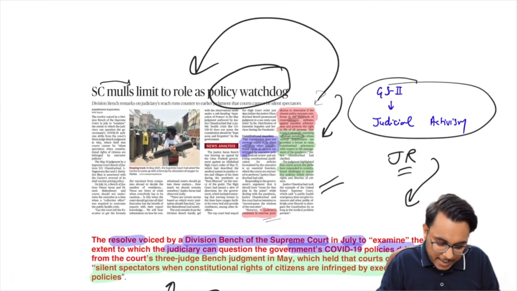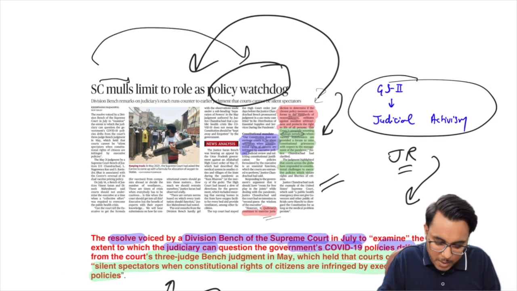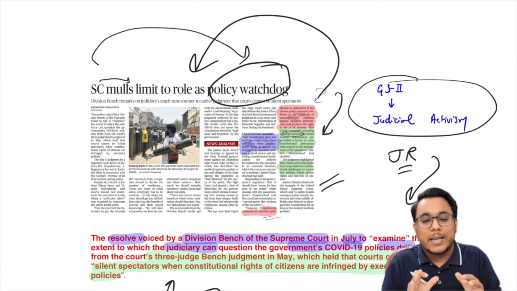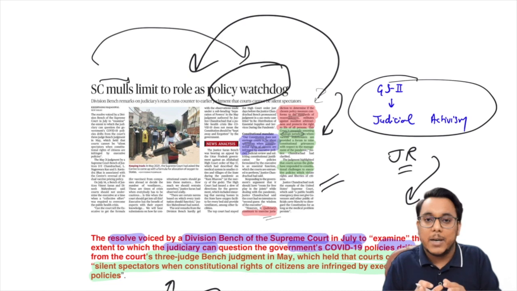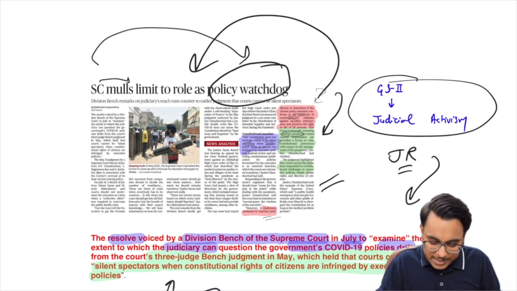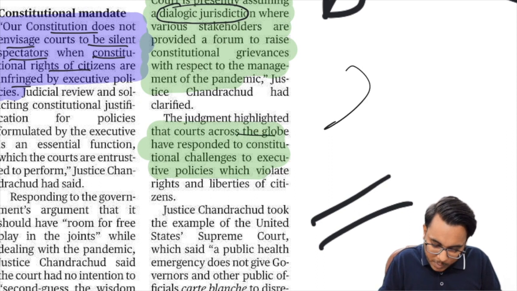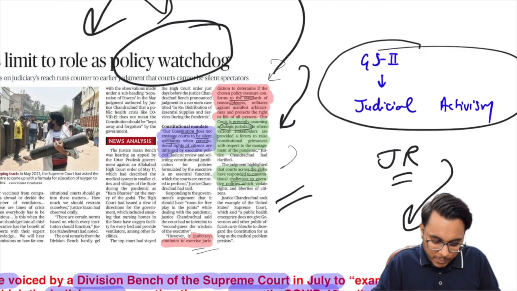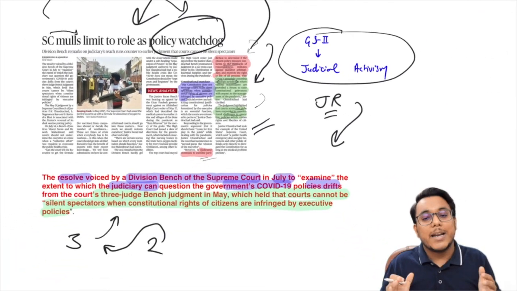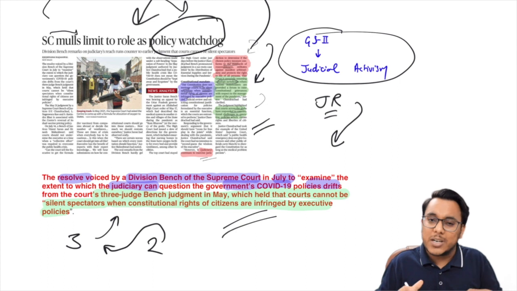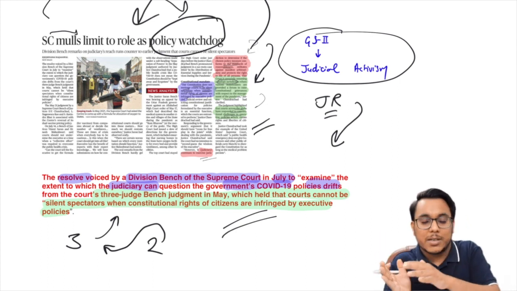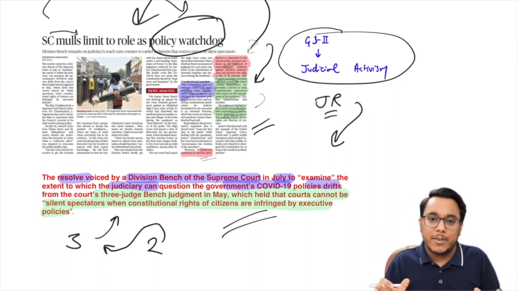And in this particular direction guys, if the judiciary is a kind of silent spectator to the policy being carried out by the executive, it will not be good. Moreover guys, it has already been pointed out by our own judiciary that across the globe, judiciaries and their judges have challenged executive policies when they violated the rights of the citizens. So in this particular direction, the court's direction to the government is not something very much wrong.